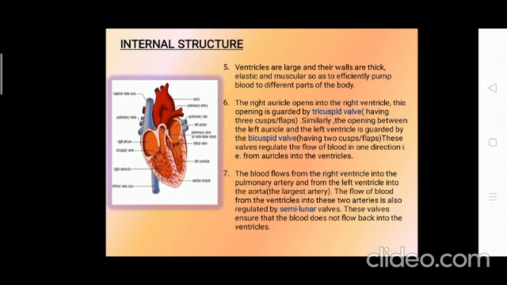The blood flows from the right ventricle into the pulmonary artery and from the left ventricle it flows into the aorta. The aorta is the largest artery. You have to remember that also.